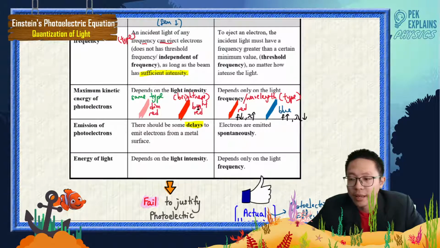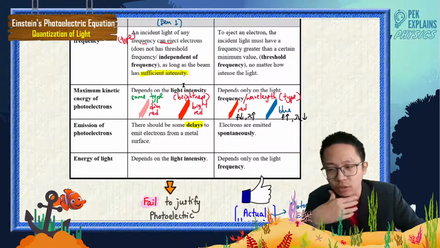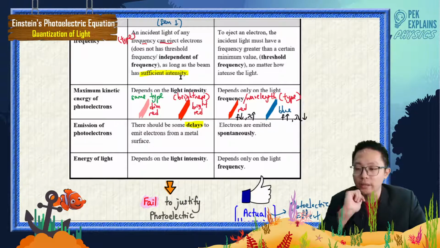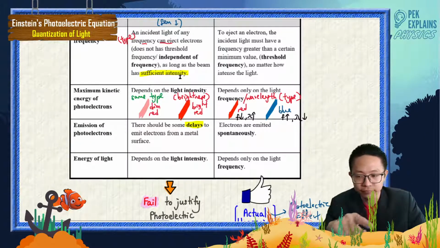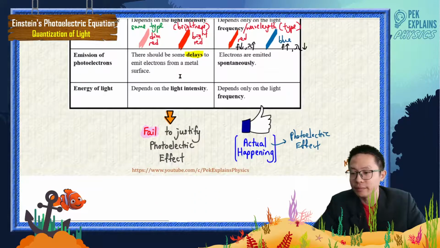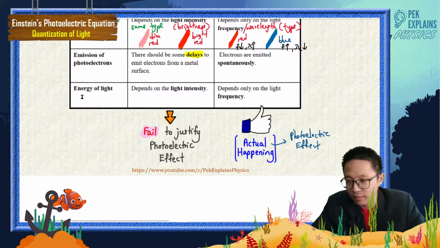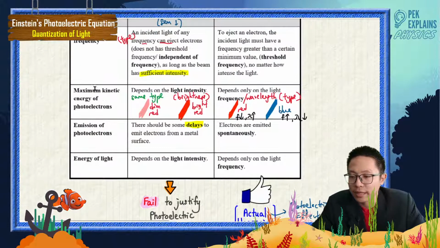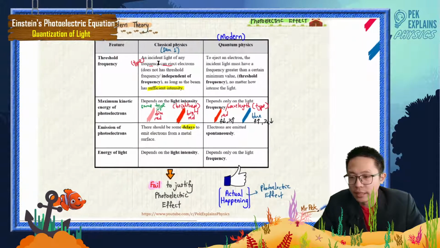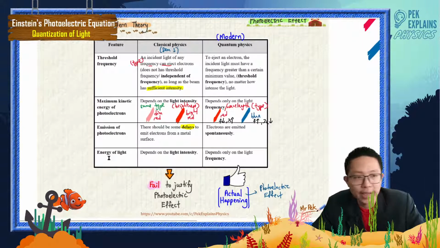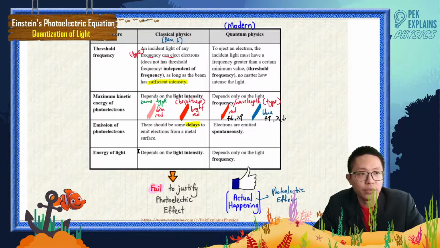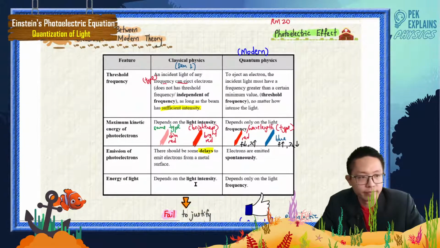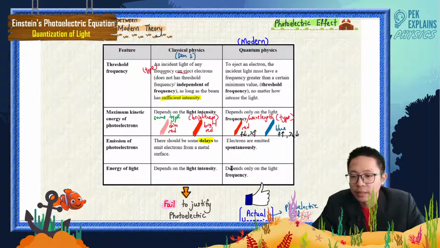And then it has more energy. Because talking about intensity, in Sem 1, you did learn about intensity. What is intensity again? Maybe we look at the energy of light first. Energy of light in classical physics depends on the light intensity, whereas in modern physics, the energy of light depends on light frequency.